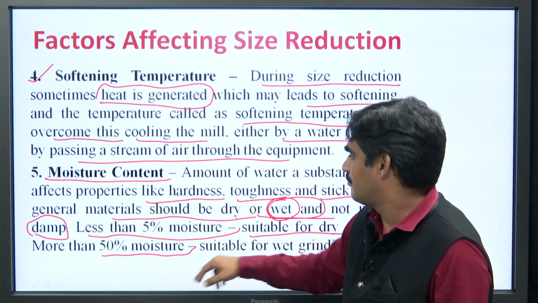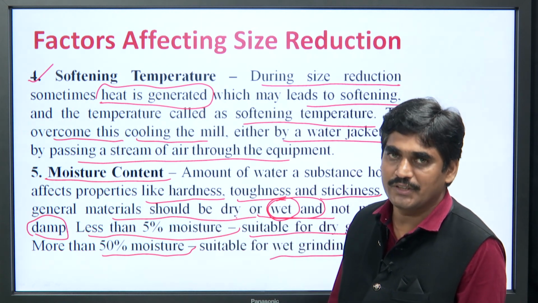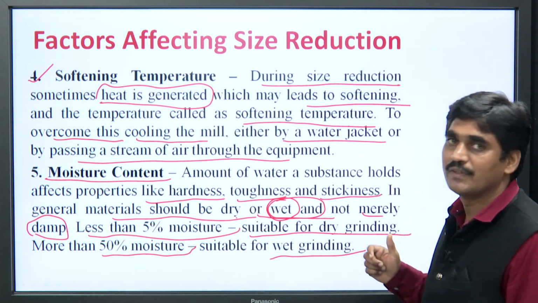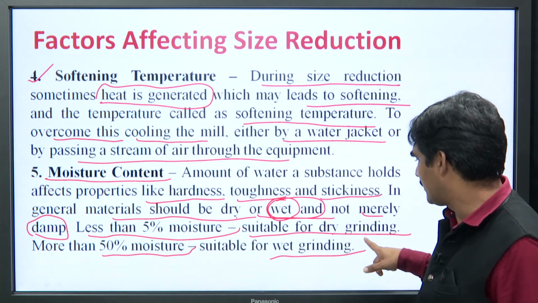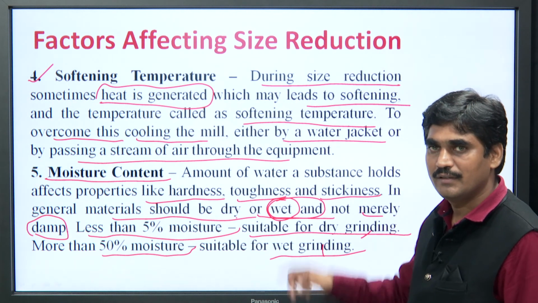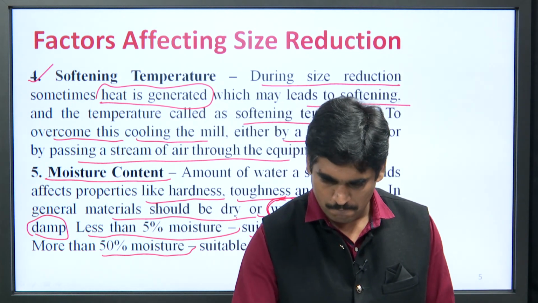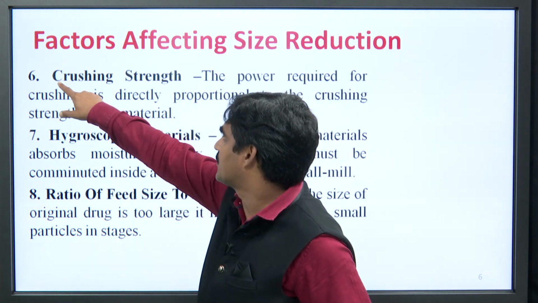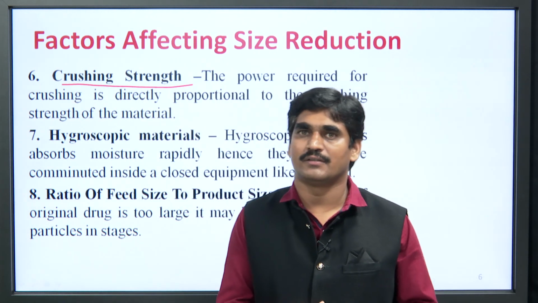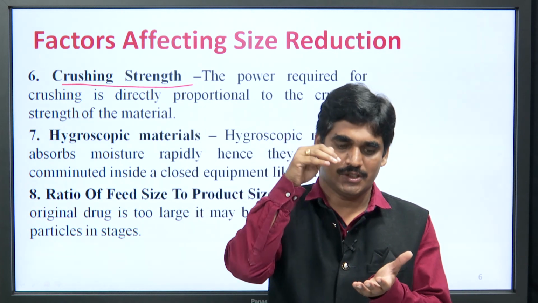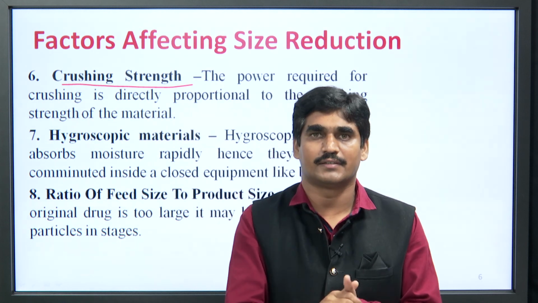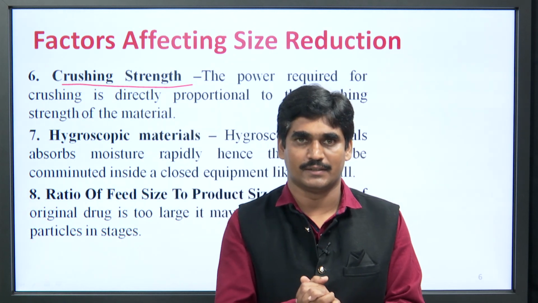So, accordingly, depending upon the moisture present in the material, we can choose the method of grinding or size reduction, that is dry grinding or wet grinding. Next point is crushing strength. Crushing strength means the force which we are applying on the object and it gets broken down, for breaking of the object.